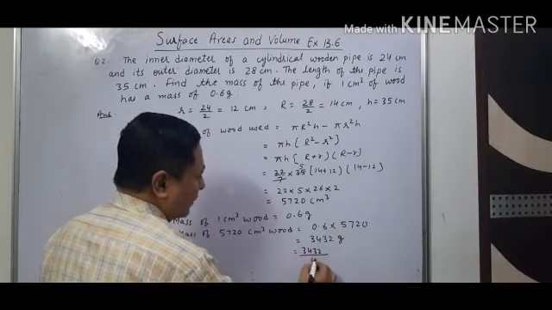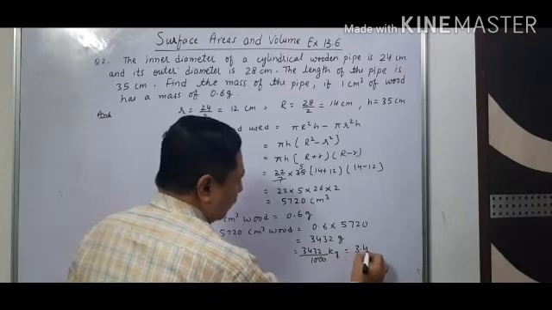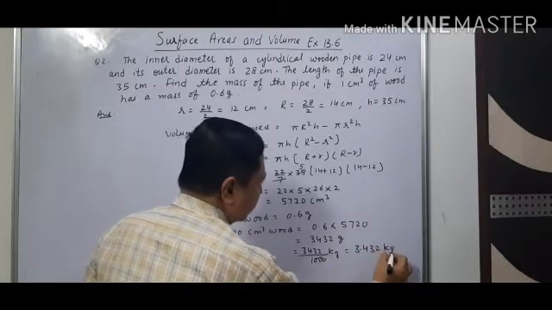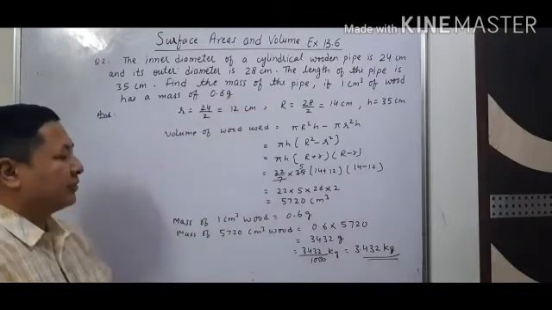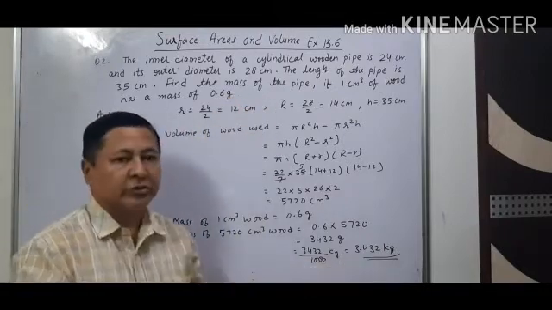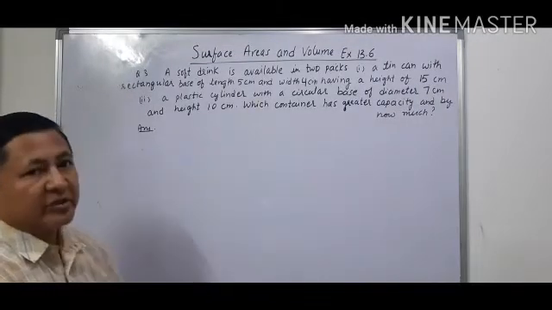3432 upon 1000, that will convert into kg. So it becomes 3.432 kg. So the mass of the pipe is 3.432 kg. Now let us solve question number 3 of exercise 13.6.